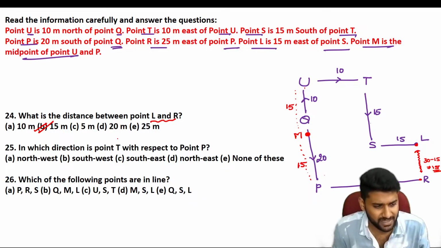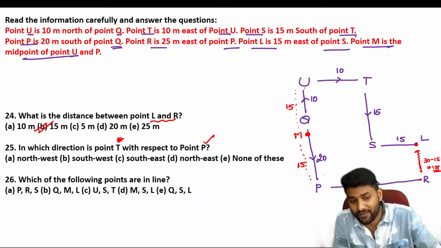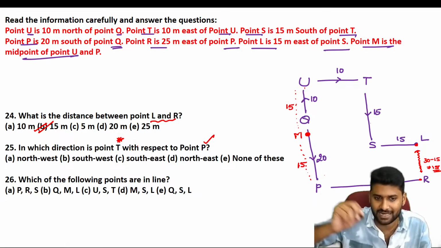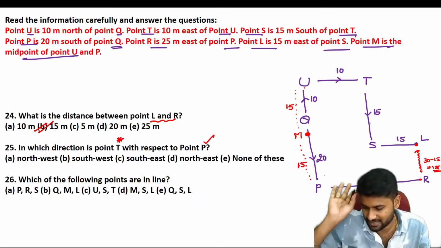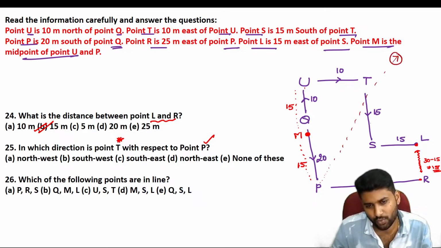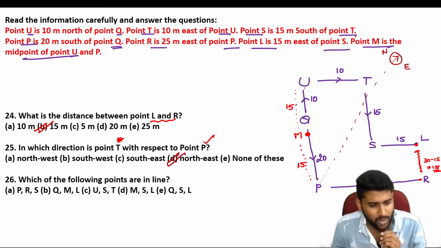Next one. You just tell me in which direction T is with respect to P. Guys, we need T. You have to identify from P. So which direction is it? Remember, P is a constant, T is our line. Just draw the line. If the line is moving in a particular direction, that's your answer. Now see here, P is the constant, from P to T. Now you have to take that line in this direction. So the arrow is moving towards which direction? Between north and east. So answer is northeast.